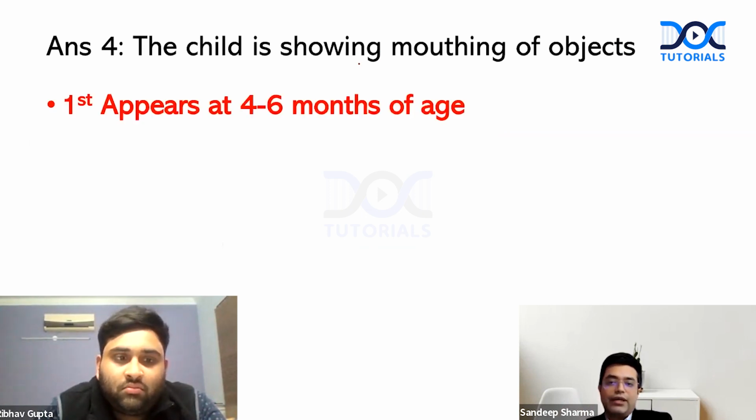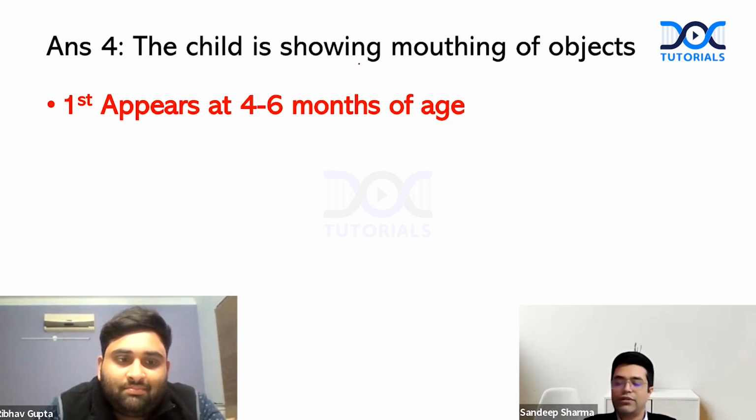And that is why this is the time during which children have a tendency to aspirate foreign bodies as well. In old MCQs, there was one asking the peak age of aspiration of foreign body. The answer is 6 to 9 months. The reason is that at 4 to 6 months the child starts mouthing, and in the next 3-4 months he will have a tendency to aspirate coins, buttons, and all these things. So it correlates with foreign body aspiration. So Ribhav, unfortunately, you don't get credit here.